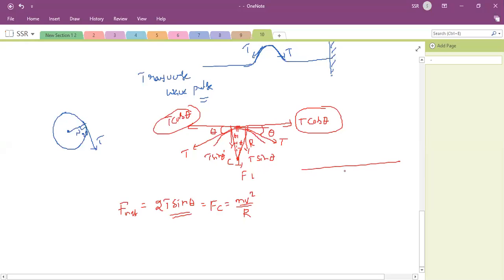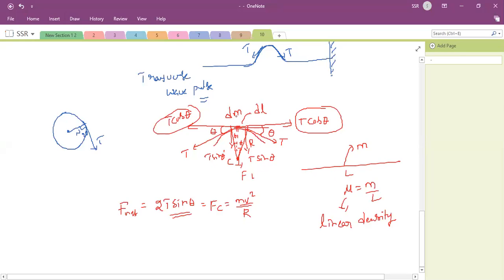So let L be the length of the wire, m be the mass of the wire. Then this small elemental mass is dm, and this length is dl. So mass per unit length you can define. Let us say mu is equal to m by L, mass per unit length. This is called linear density.